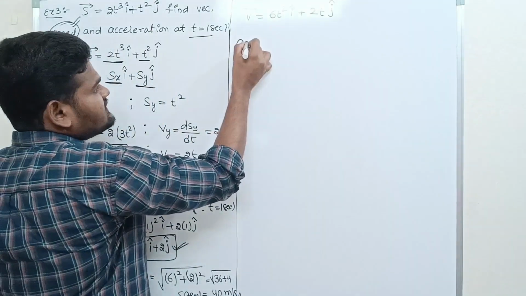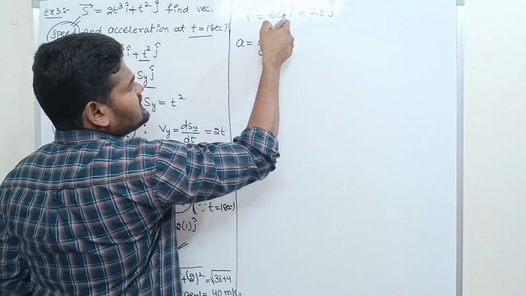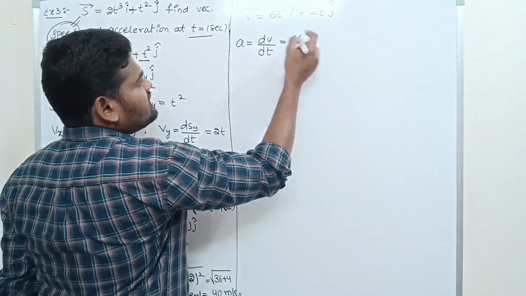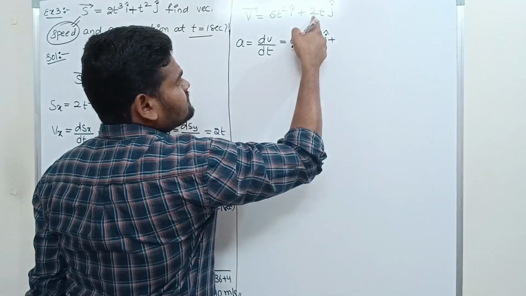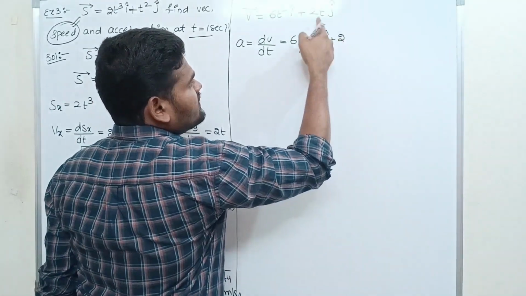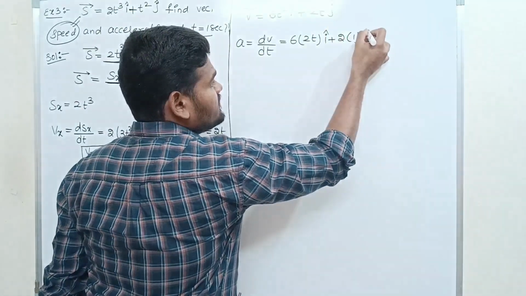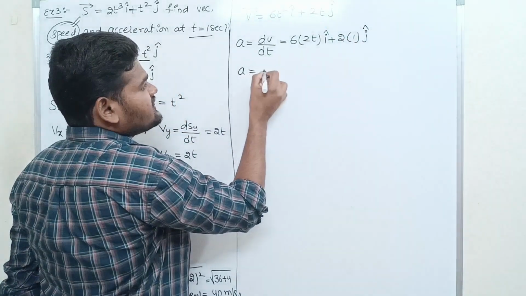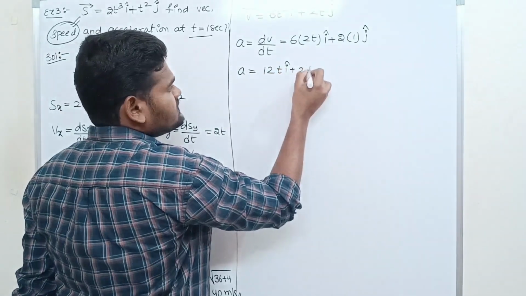What is acceleration? The rate of change of velocity. Just differentiate this equation: 6 into the differentiation of t square, 2t i cap, plus differentiation of 2t, 2 into the differentiation of t, how much? 1, into j cap. So acceleration we got 12t i cap plus 2 j cap.